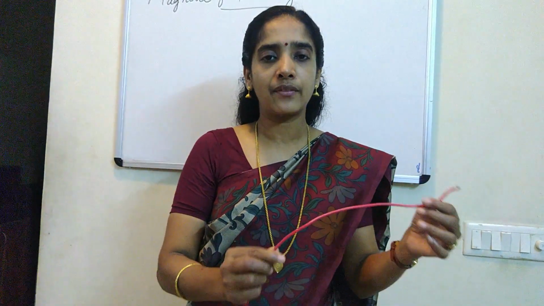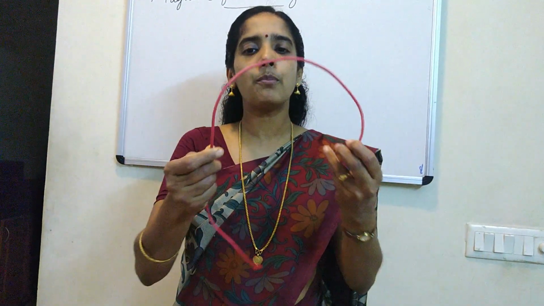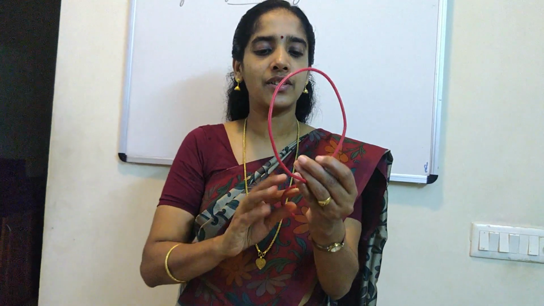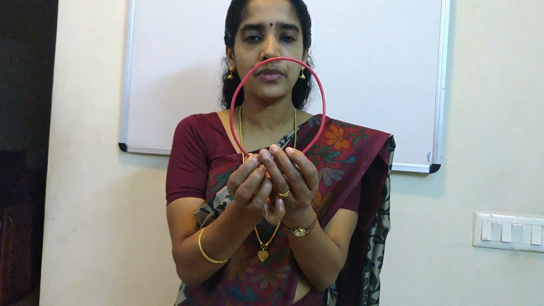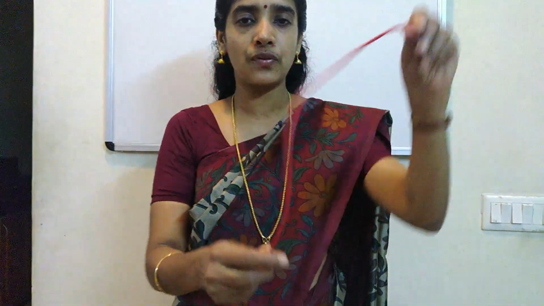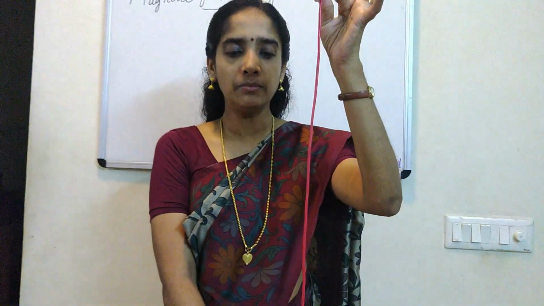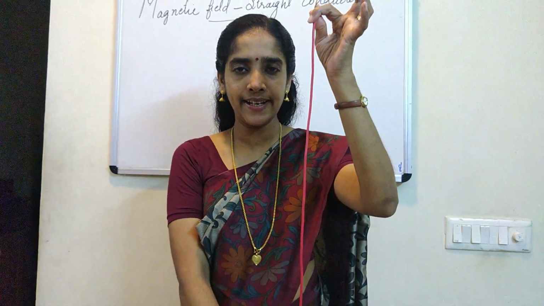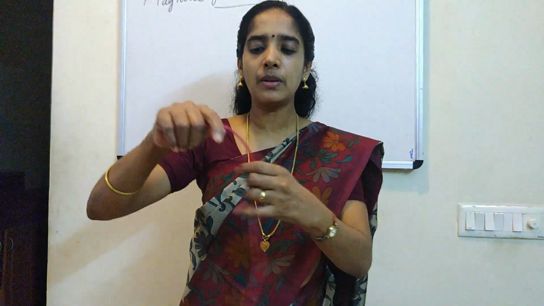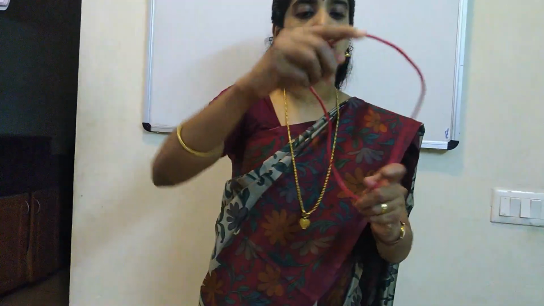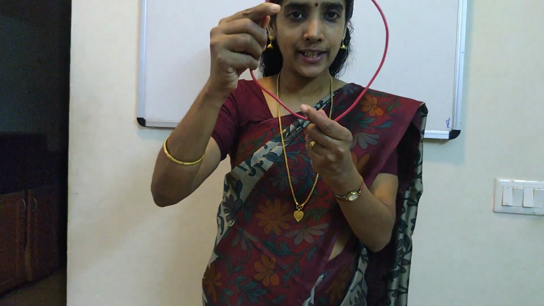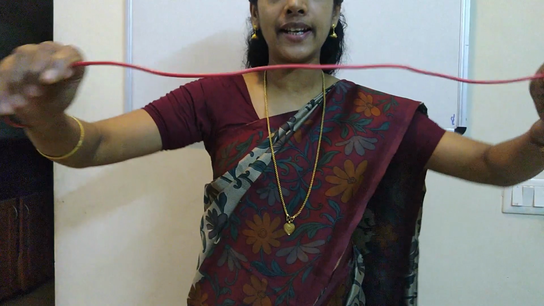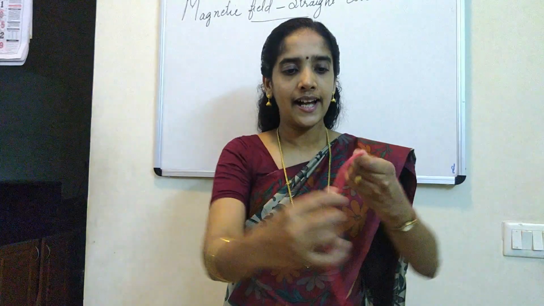Now what is our first topic? To study the magnetic field around a straight current carrying conductor. What's the second topic? To bend that straight current carrying conductor in the form of a loop. Look, this is a loop. This is the second topic. So first topic is to find the magnetic field around a straight current carrying conductor. Second is we will be bending that straight current carrying conductor in the form of a loop. Okay, somewhat like a loop.